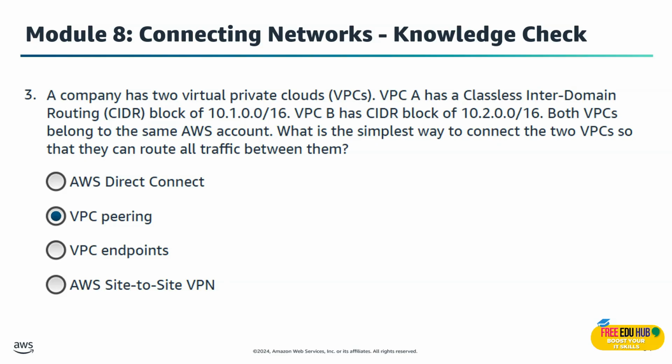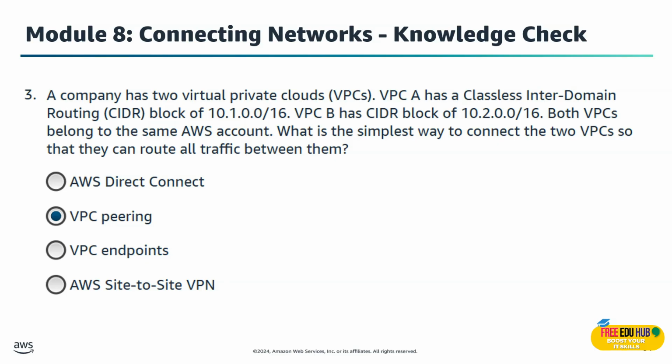Question number 3 says that a company has 2 virtual private clouds. VPC A has a /16 CIDR block and VPC B has a /16 CIDR block as well, and both VPCs belong to the same AWS account. What's the simplest way to connect the 2 VPCs so that they can route all traffic between them? Now just note that we have the IP range 10.1 in VPC A, whereas it's 10.2 in VPC B. So the right answer for this one is VPC peering.